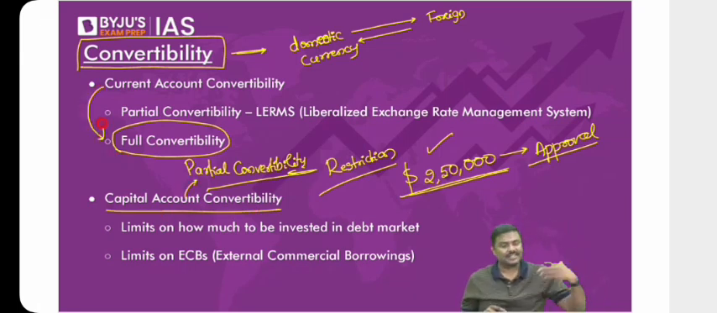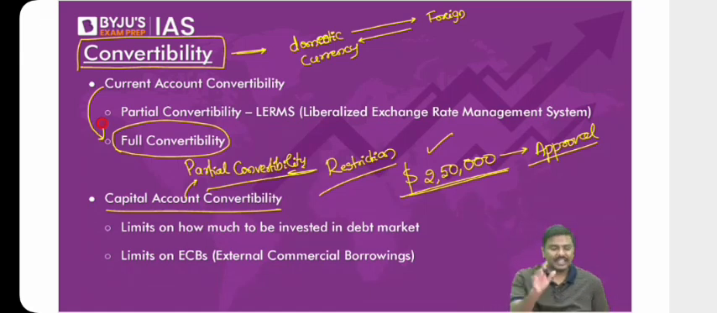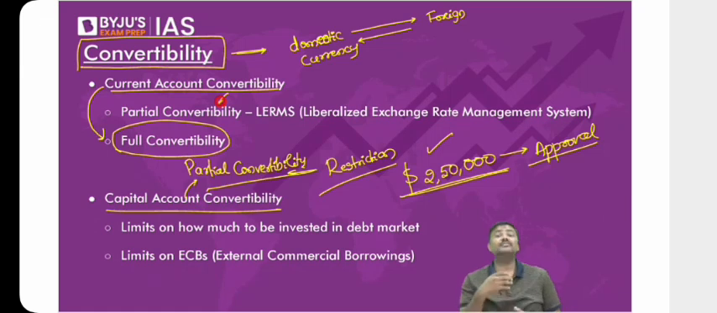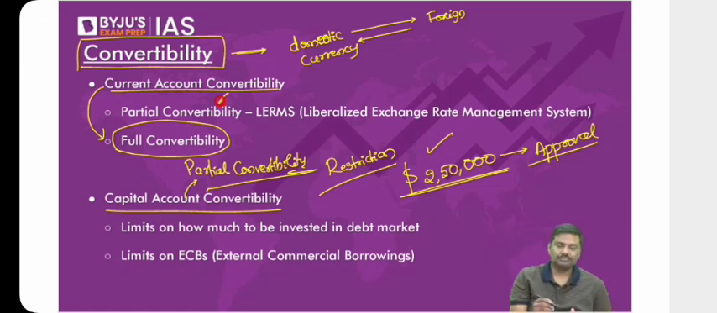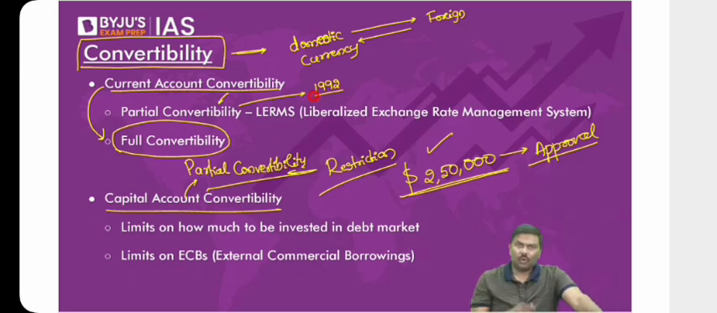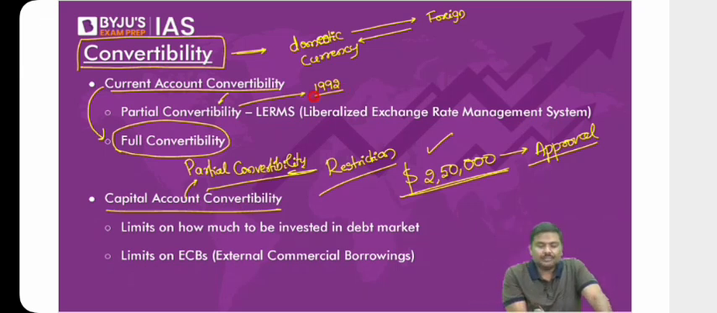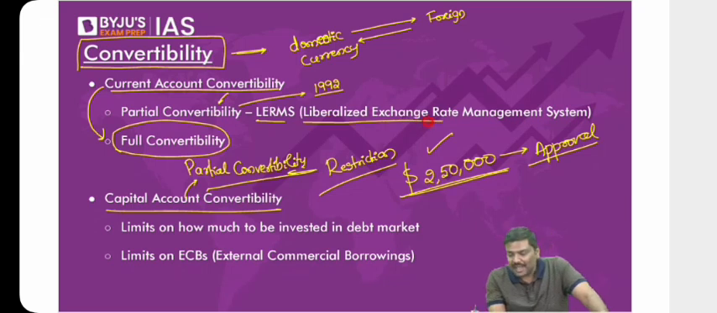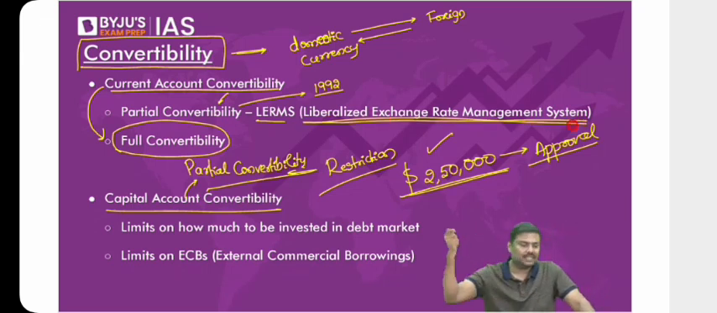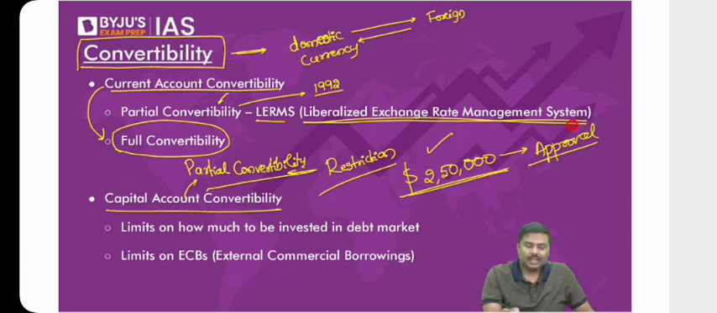But before, understand this, before the 1990s, even in the case of the current account, we had a concept of partial convertibility. What is this idea of partial convertibility in the current account? This was introduced in the year 1992. We introduced a system by the name of Liberalized Exchange Rate Management System, LERMS. Liberalized Exchange Rate Management System. And this Liberalized Exchange Rate Management System is also referred to as Dual Exchange Rate.